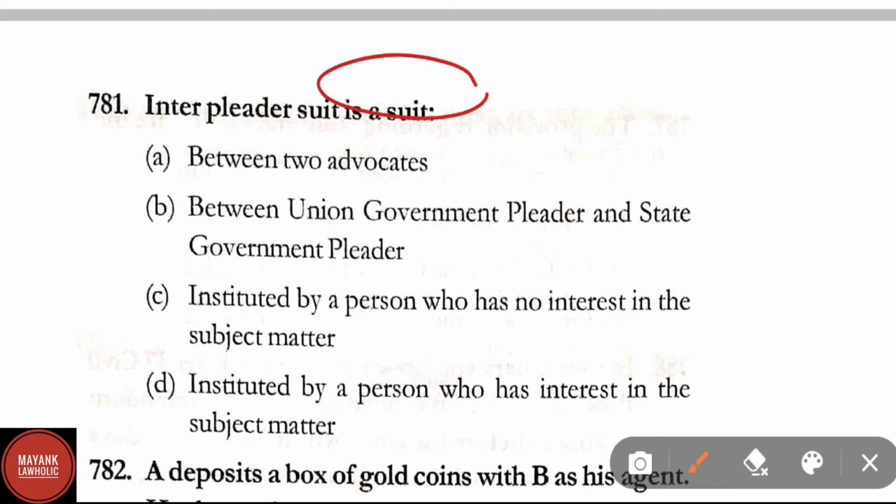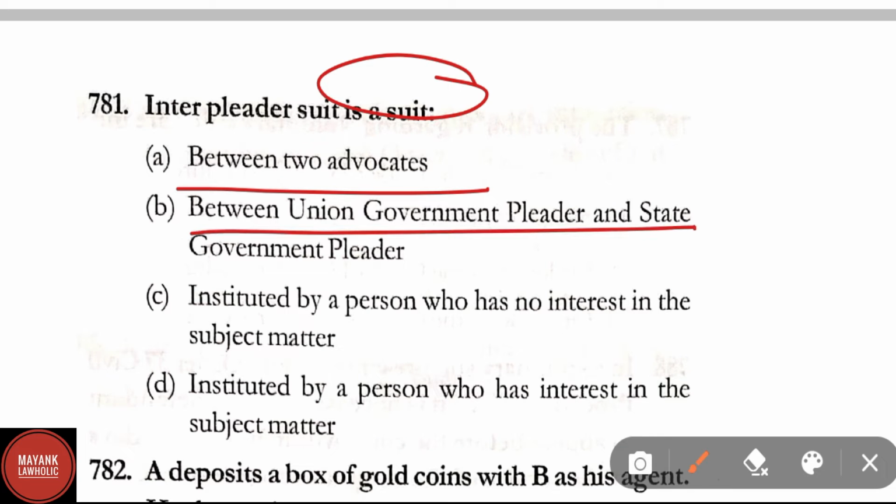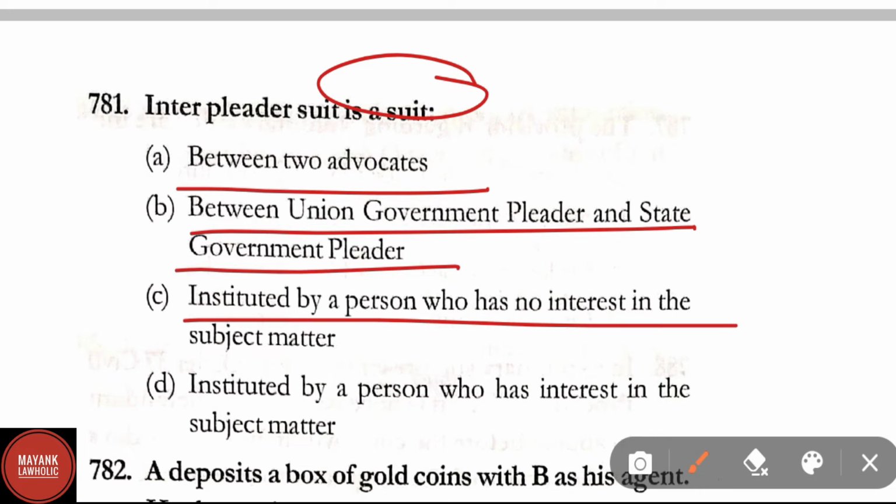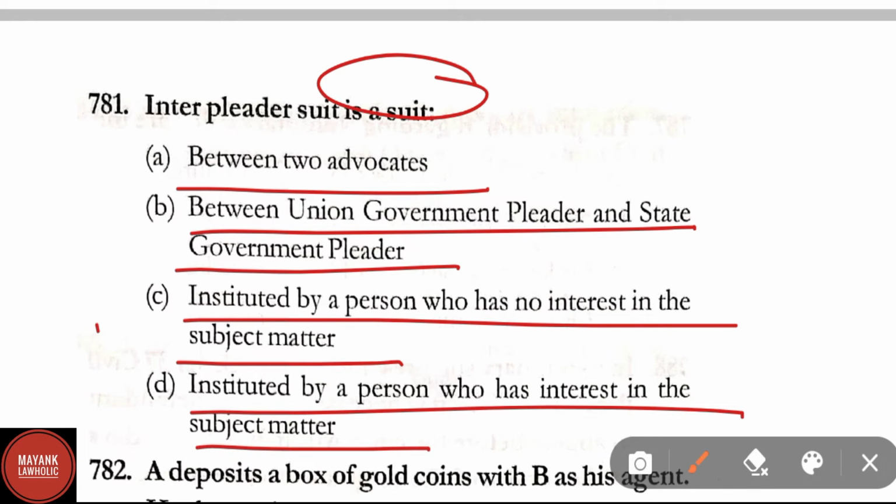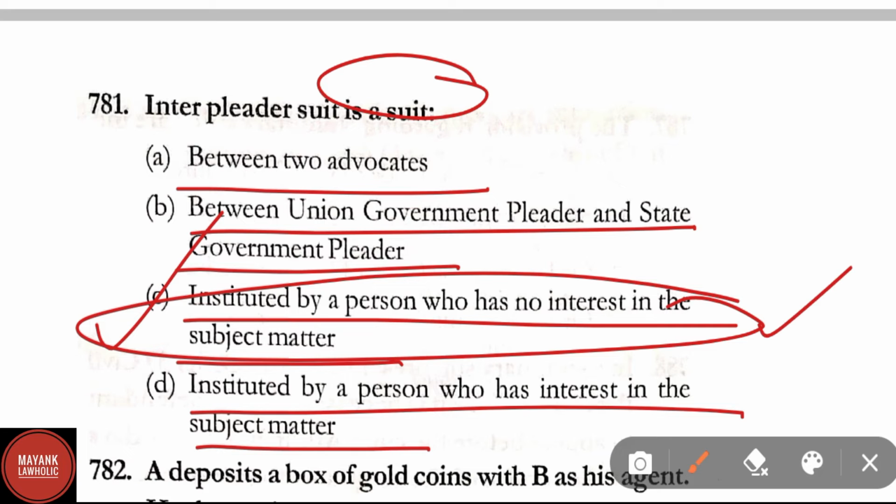Interpleader suit is a suit between two advocates, between union of government pleader and a state government pleader, instituted by a person who has no interest in the subject matter, instituted by the person who has interest in the subject matter. Here correct answer is option C, instituted by a person who has no interest in the subject matter.